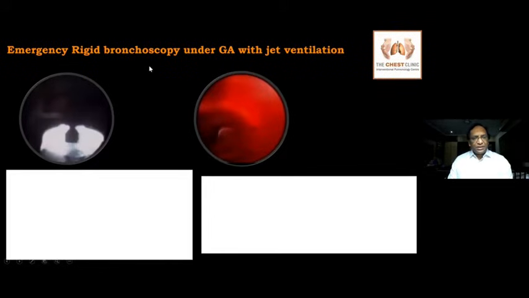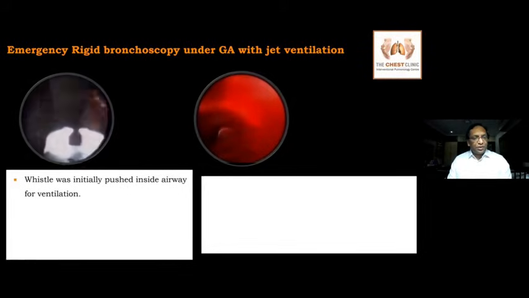So we took the patient for emergency rigid bronchoscopy under jet ventilation. What we did was not to attempt to remove the foreign body in the first go. As I told you, it was impacting the subglottis. The first thing is to push the foreign body inside the airway to control the airway, to take care of the ventilation part. Then you can plan for removal.